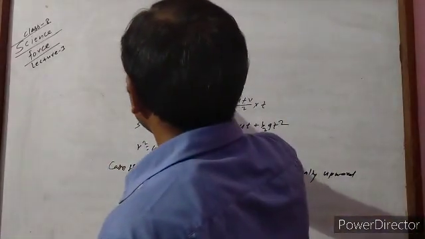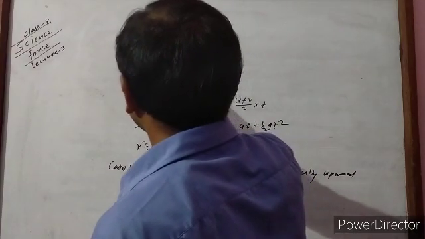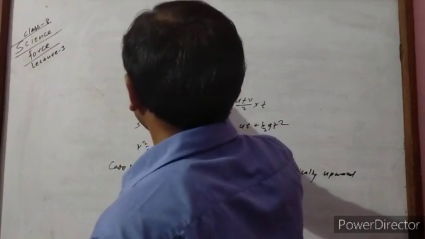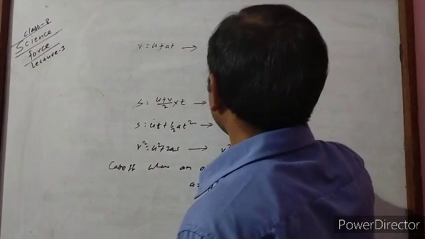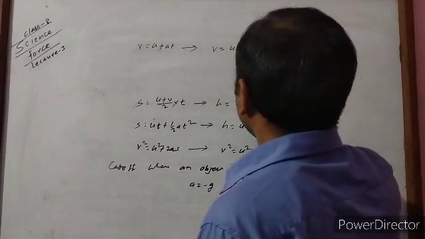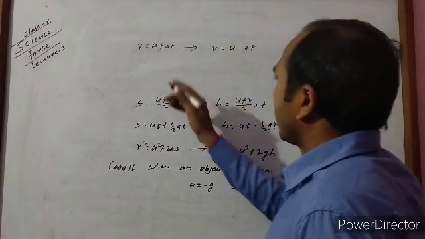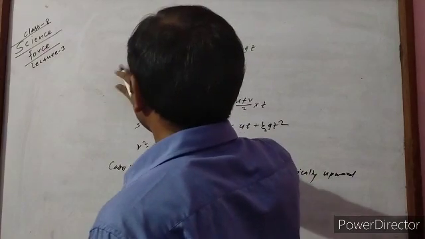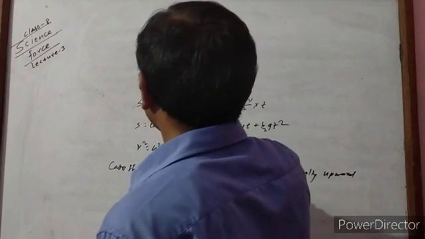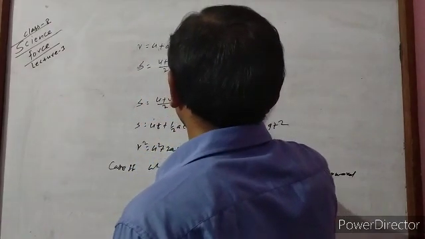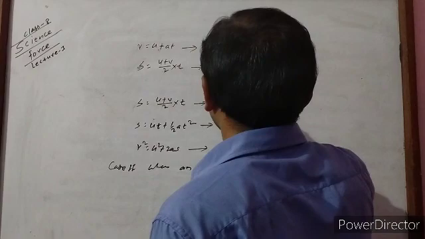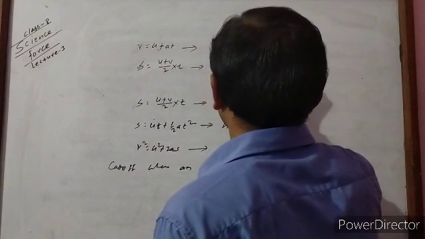Like v is equal to u plus at. Instead of this we can write v is equal to u minus gt. Another, s is equal to (u plus v) by 2 into t, and instead of this we can write h is equal to (u plus v) by 2 into t.